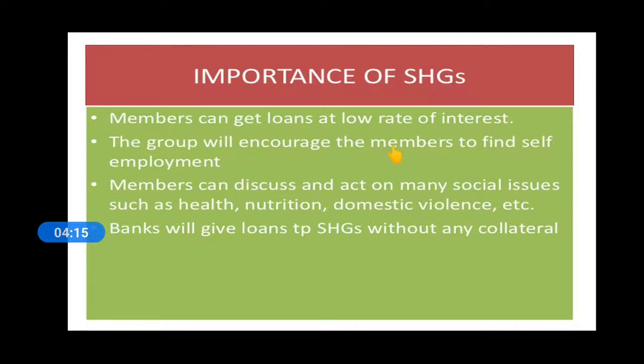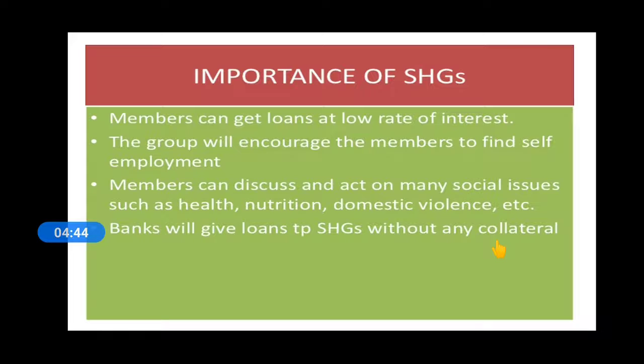Groups encourage the members to find self-employment. They can also become self-employed. Members can discuss and act on many social issues like health, nutrition, and domestic violence, and the bank will give loans to the SHG group without any collateral, as they are members. After becoming a member of an SHG group, after 2 years they can get a loan from the bank without any collateral.